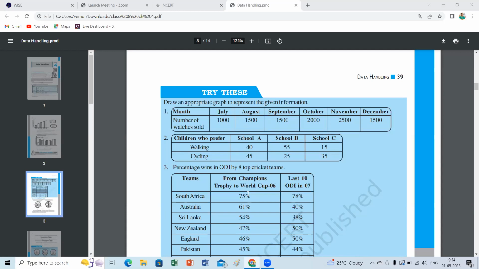By drawing this data in the bar graph, in what way can we convey it, and what type of questions can we expect from the data? Ma'am, in which month was the sale of watches highest? In which month was the sale maximum?